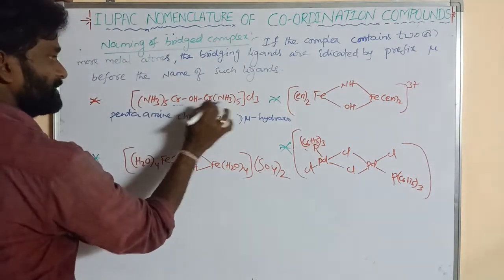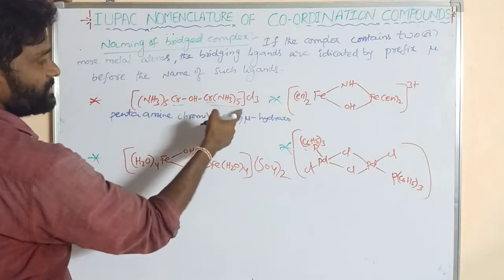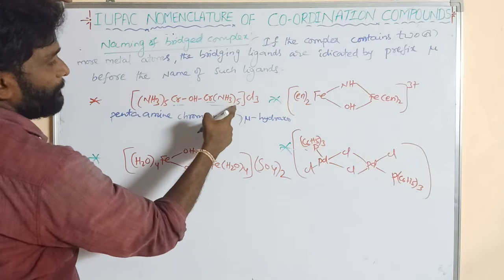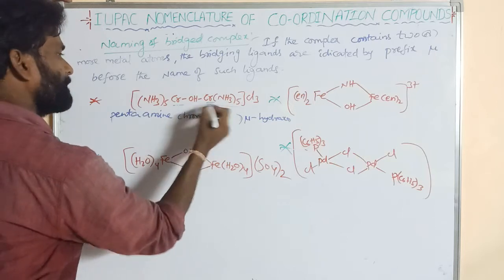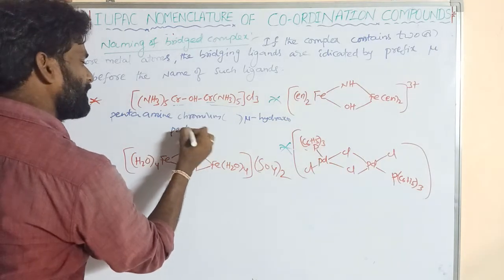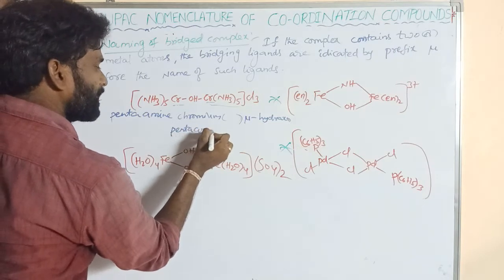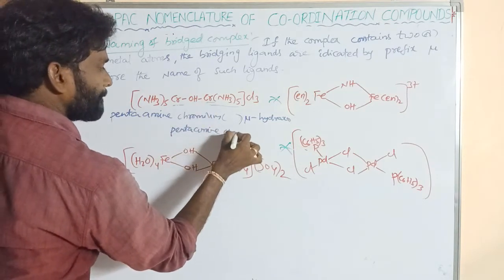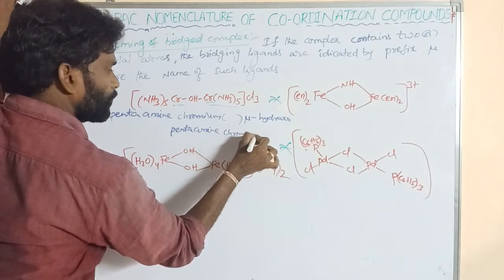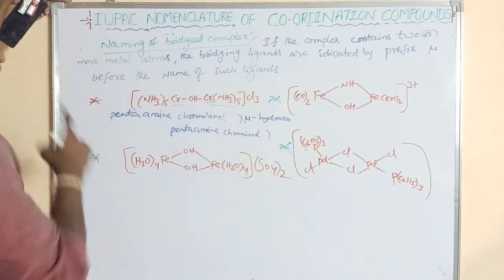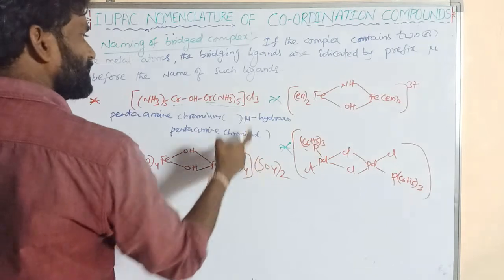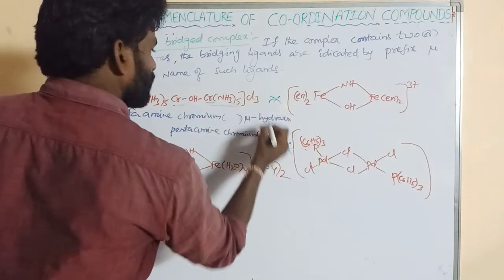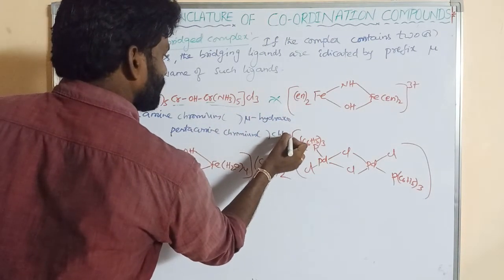Next, this complex. First of all we write the ligand's name, again pentaamine. What is the name of the metal? Chromium. Then the oxidation state. Then this is the counter ion, chloride.